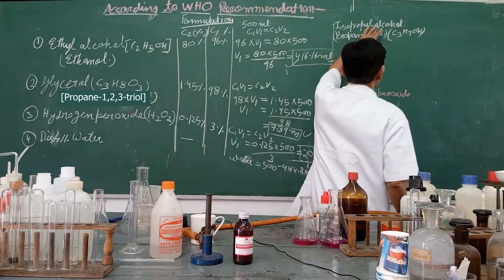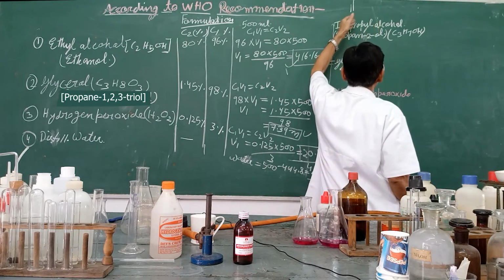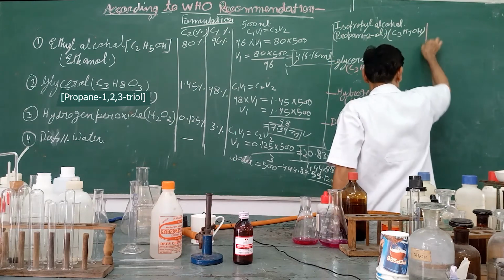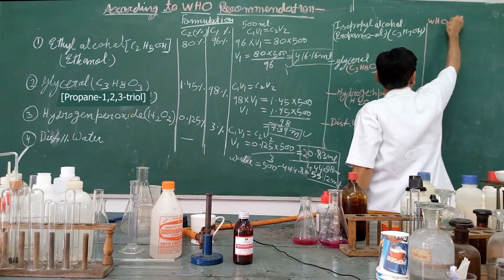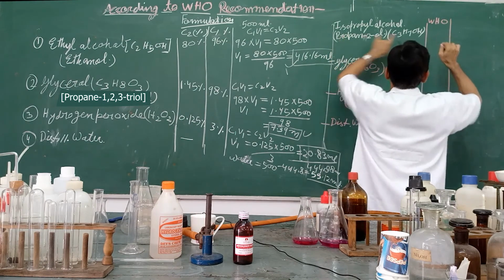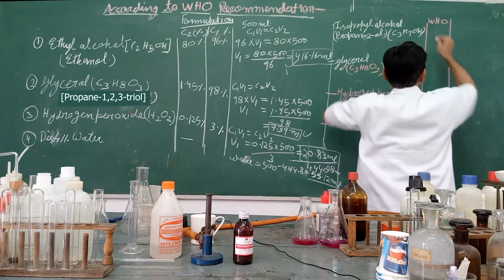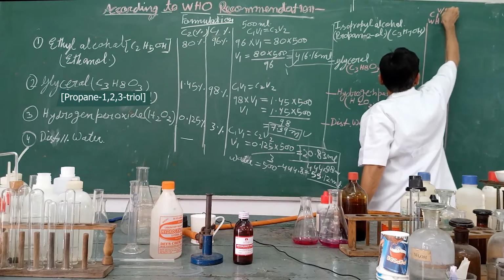This is also rubbing alcohol, surgical spirit. Surgical spirit is what? That is isopropyl alcohol. According to WHO, from market we are getting, C1 in percentage volume by volume.